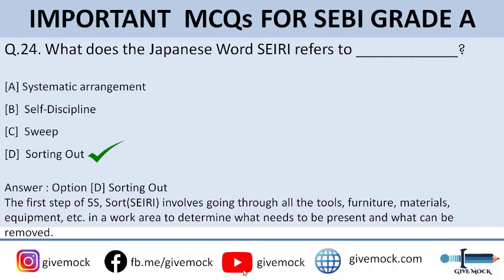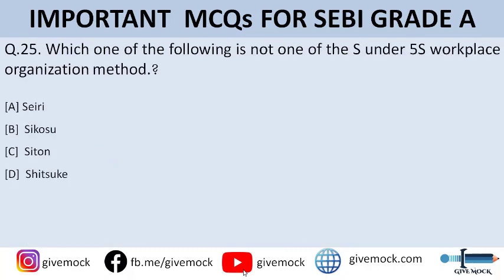So guys, the 5S is the workplace organization method, and the first step of 5S, Seiri, is called sorting out, or sort. It involves going through all the tools, furniture, materials, equipment, etc. in the work area to determine what needs to be present and what can be removed. All right. Moving on to question number 25.